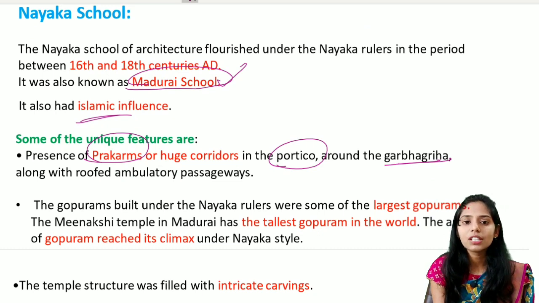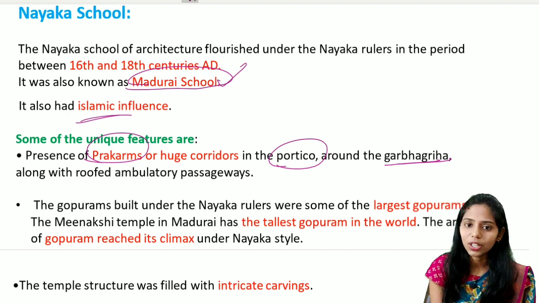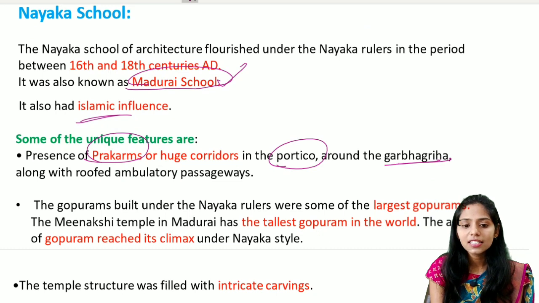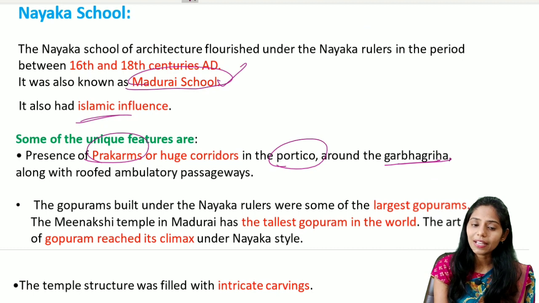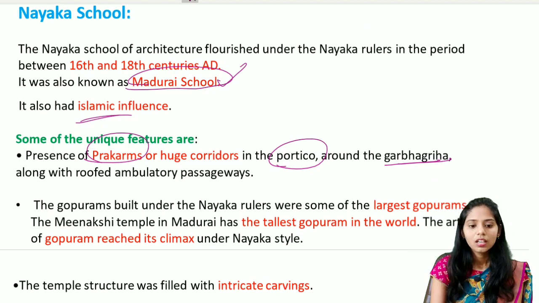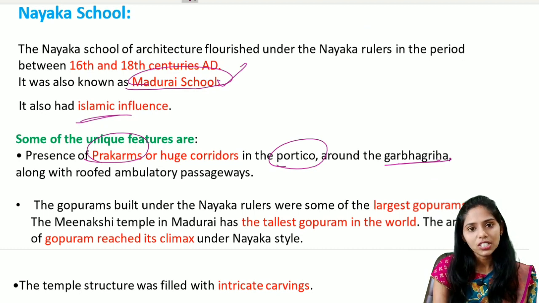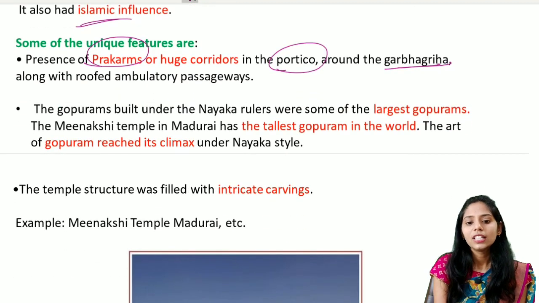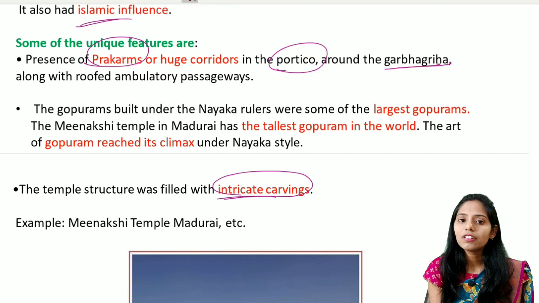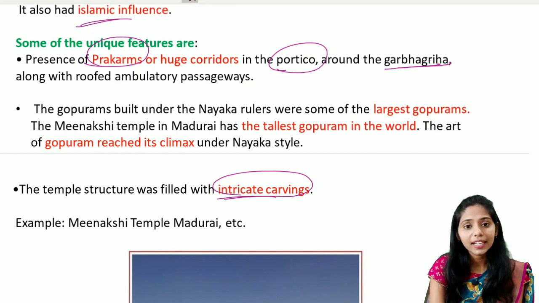For example, if you see one temple, that is the Meenakshi temple, which is mainly located in Madurai, and the Gopuram of this temple was one of the highest, or the tallest, Gopurams in the world. And if you see the art of this Gopuram, it reached its climax during this Nayaka school. And if you see the temple structures, one important feature is they were filled with intricate carvings. So these are some of the features that are very much unique to the Nayaka school.